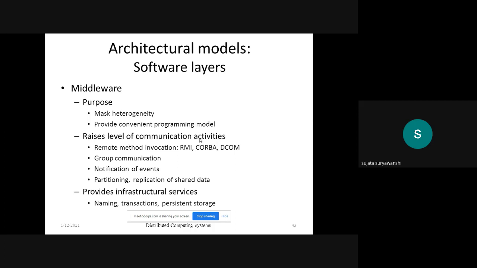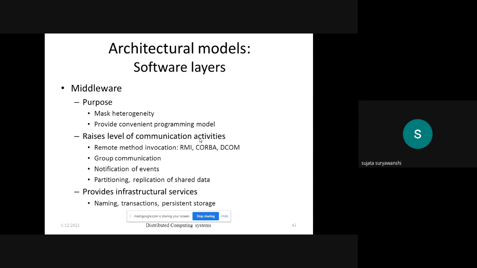Here, for remote method invocation, we can consider RMI, RPC, CORBA or DCOM. Okay, here RPC stands for remote procedure call. When we call the procedure written at the client level, the parameters are transparently transferred to the remote machine, where the server is. The parameters are passed to the remote machine where the procedure is executed. The procedure is executed by the server.